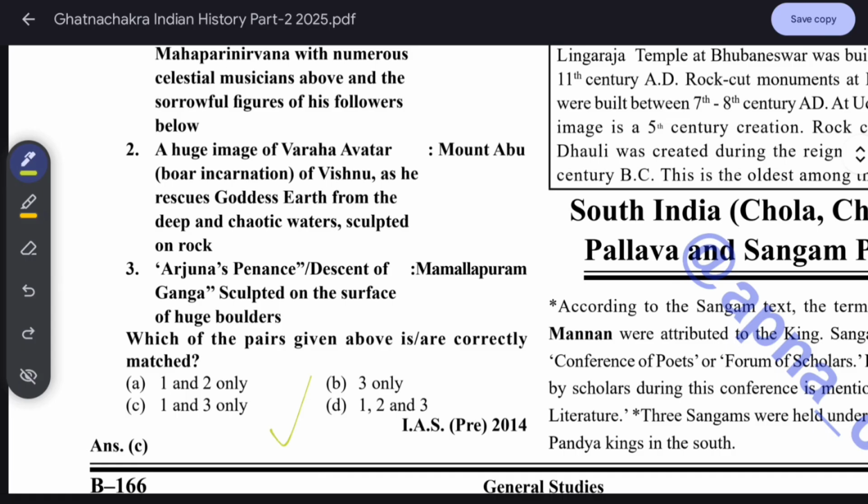So this is not correct. The Varaha avatar lifting the earth from chaotic water sculpture is not at Mount Abu. But in Mamallapuram, Arjuna's Penance is there. So the answer is 1 and 3.